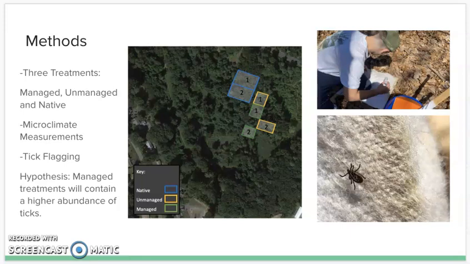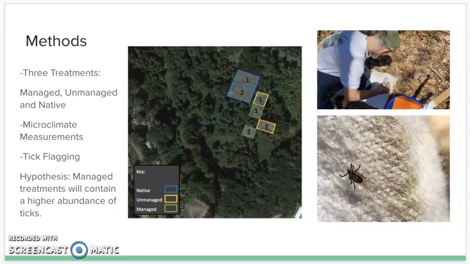The native treatment is the control, and it's where there are no invasive species. The unmanaged area is where invasive species are the primary species in that ecosystem. The managed area is where invasive species had existed before but were removed as a part of a project by previous students at Westfield State.